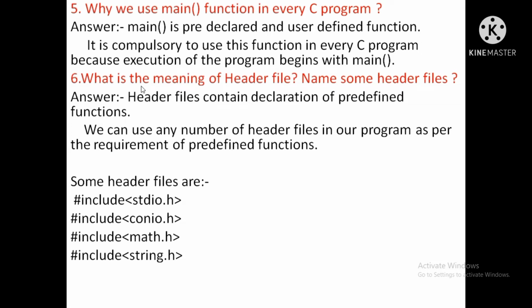Next question, why do we use the main function in every C program? This is a very important question. So the answer: main is a pre-declared and user-defined function. It is compulsory to use this function in every C program because execution of the program begins with main.